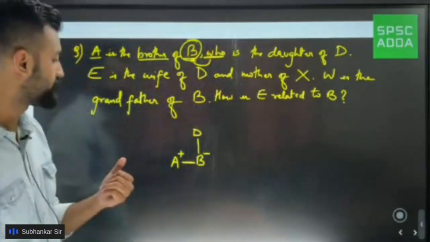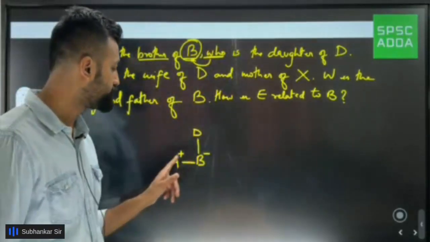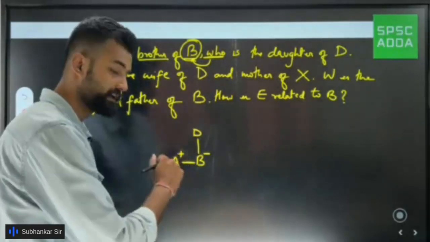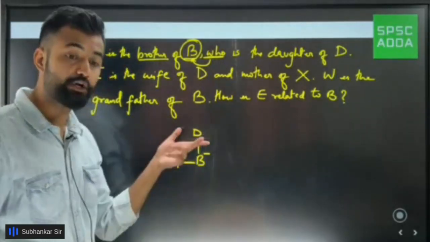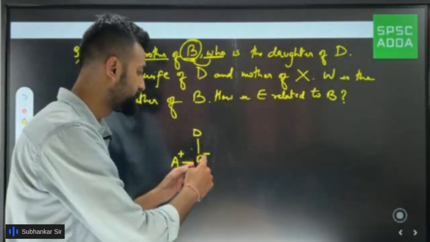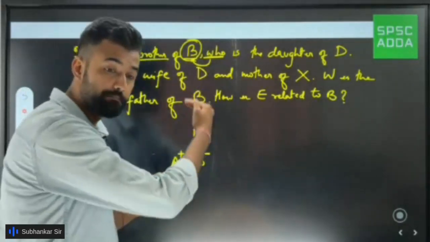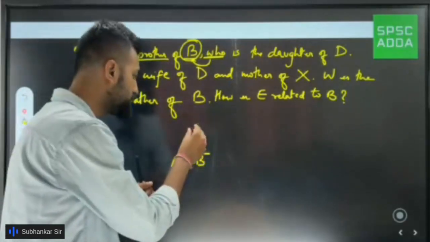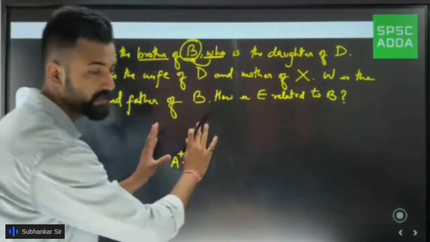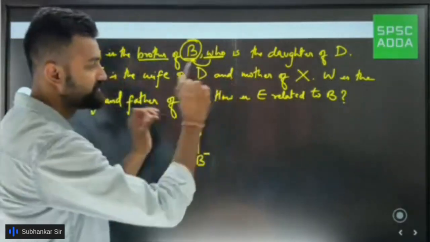Let me explain again. A is the brother of B, so I put A plus and I put B out here. And as they are siblings, I put a single line. Next, B is the daughter of D. So B is a daughter, a female. That's why I put a negative sign. And as she is a daughter, she would come below D. Okay, this part is also done. See, I'm not putting any gender myself unless you see the question.